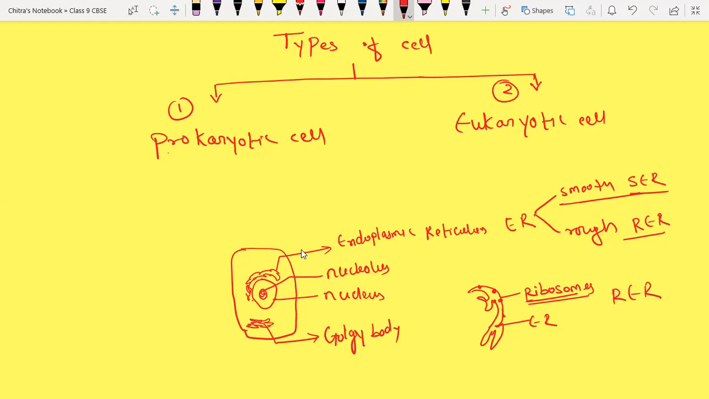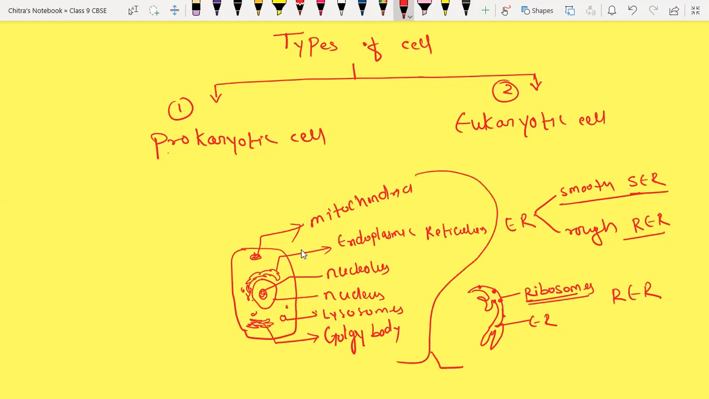Then we have here the structure called mitochondria. Then we have lysosomes. All these are called cell organelles. All these basic structures present inside the cell are called cell organelles.